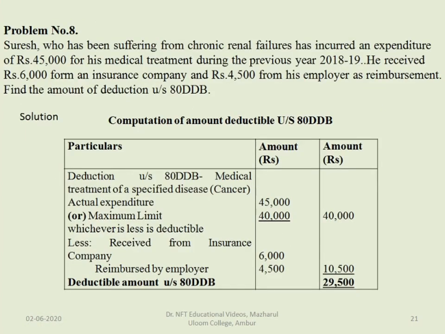Next problem. Problem number 8. Suresh, who has been suffering from chronic renal failure, has incurred an expenditure of rupees 45,000 for his medical treatment during the previous year 2018-19. He received rupees 6,000 from an insurance company and rupees 4,500 from his employer as reimbursement. Find the amount of deduction under section 80DDB.